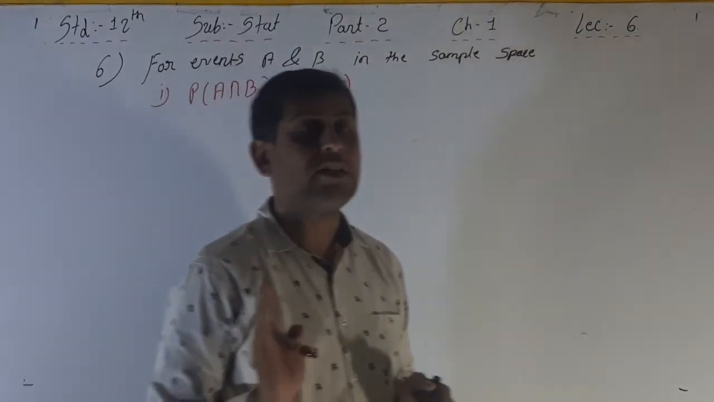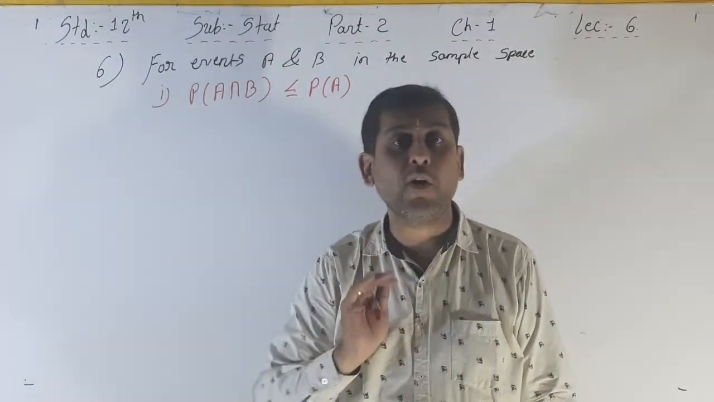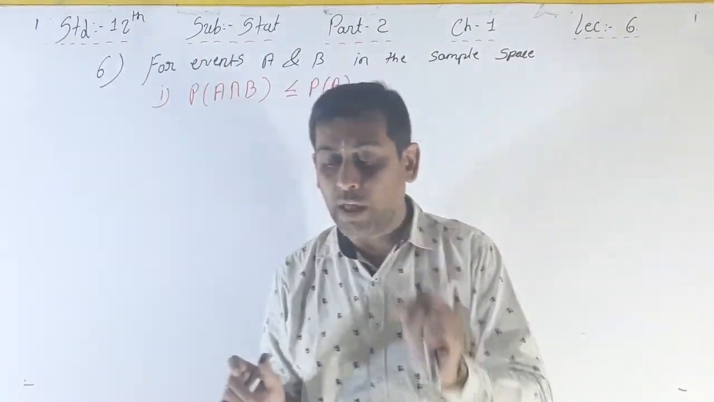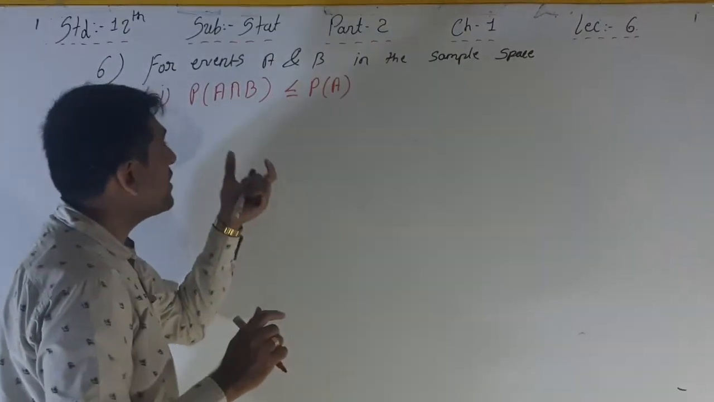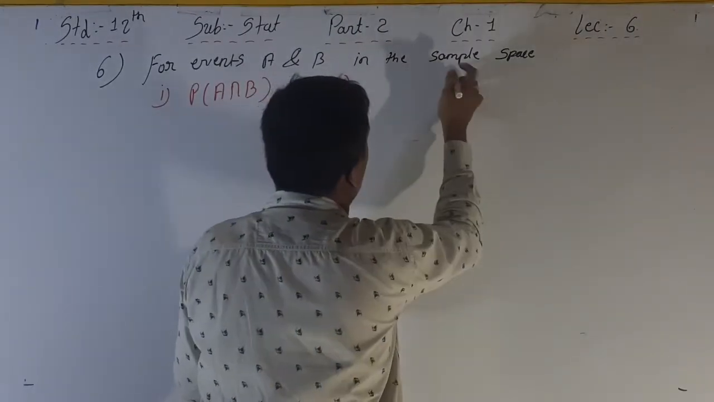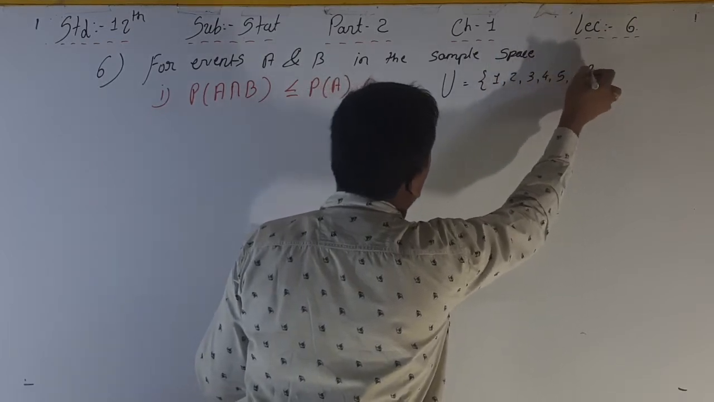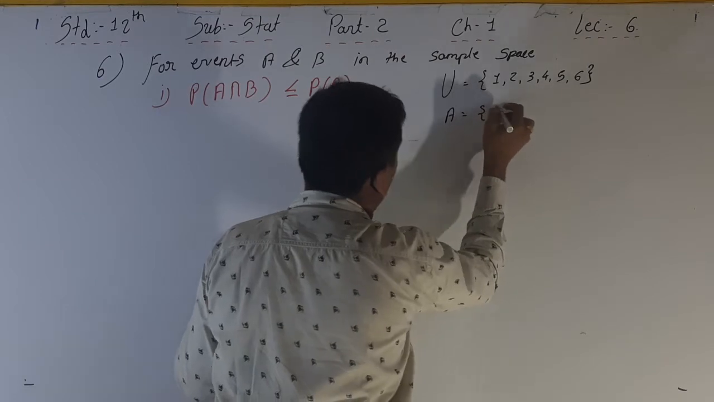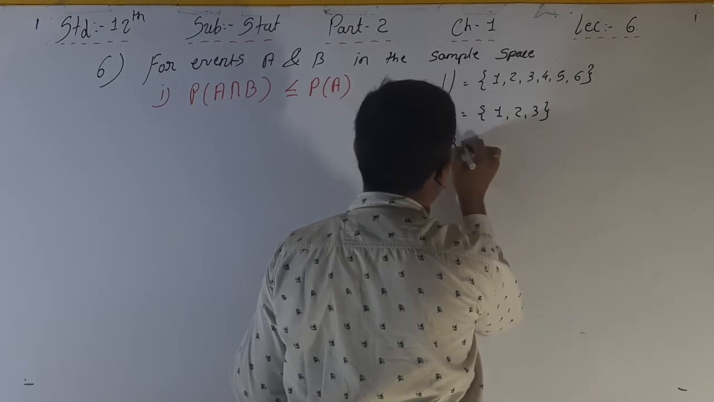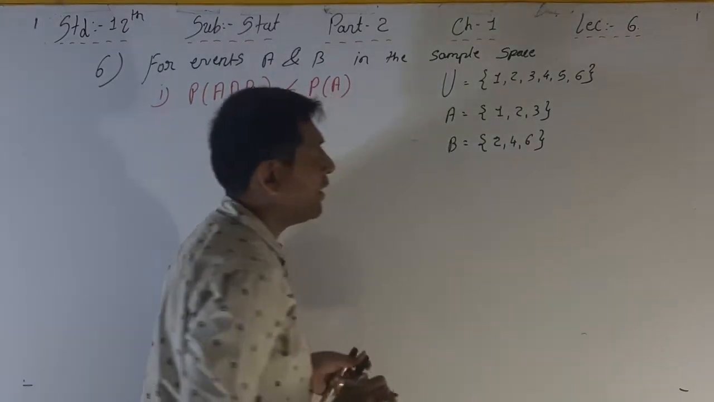P of A, what is the probability of A? That is P of A. Whenever we are getting the probability of P of A intersection B, that is the common part of A and B. Here A is always greater than A intersection B. I am giving you one example. Here U is equal to 1, 2, 3, 4, 5 and 6. A is equal to 1, 2, 3. B is equal to 2, 4, 6.